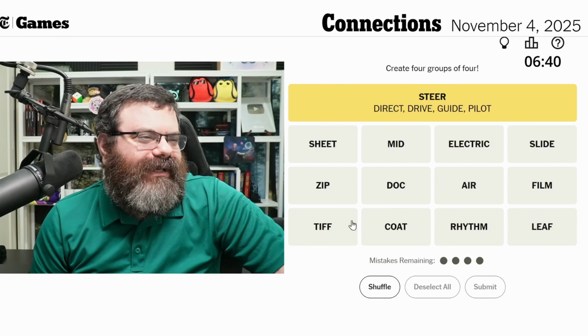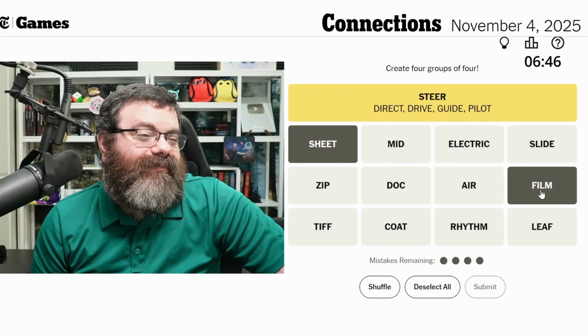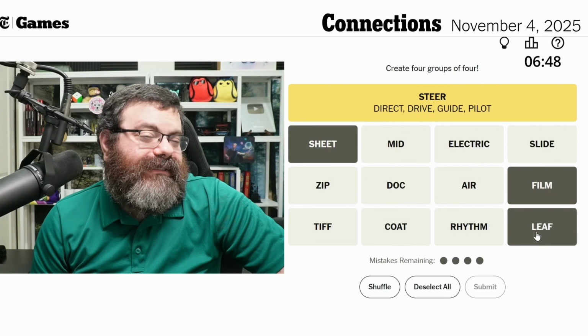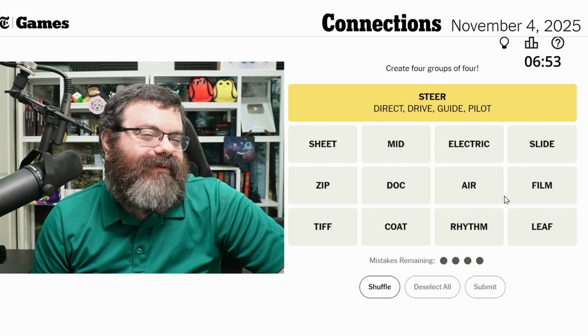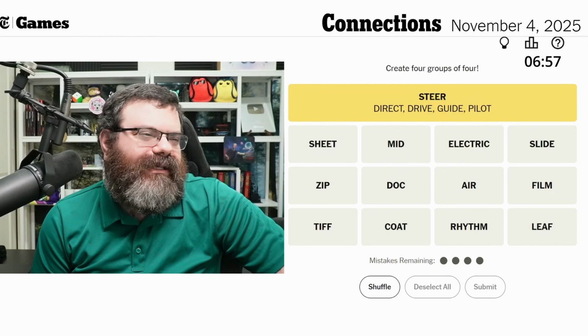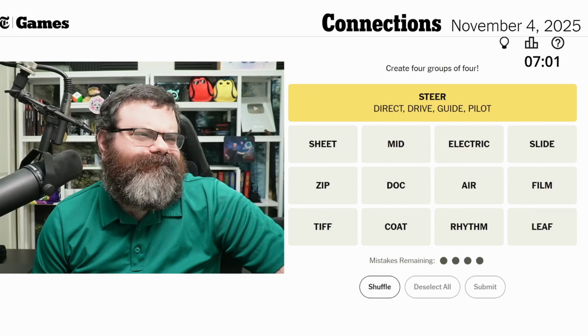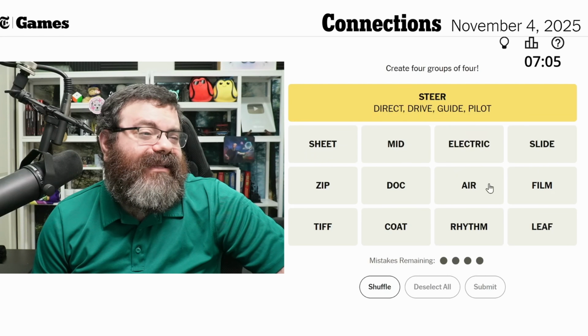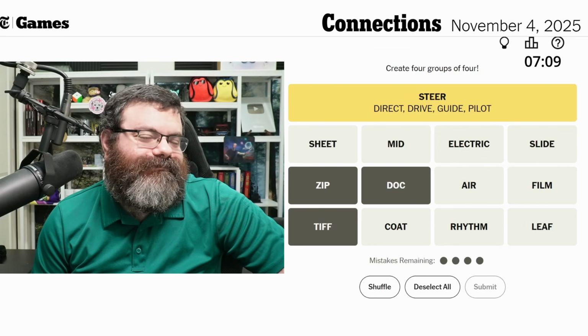All right, we still have sheet, and film, and leaf. I don't know. But we also have coat and film. That kind of felt like they might go together. Like a filmy substance over something. Something's coating. A coat over something. Mid, slide, air. We still have tiff and zip and dock.